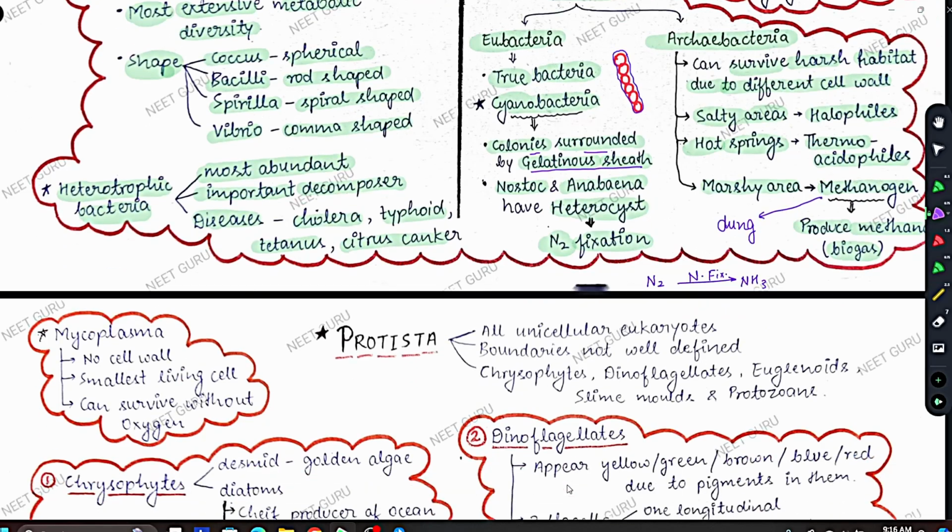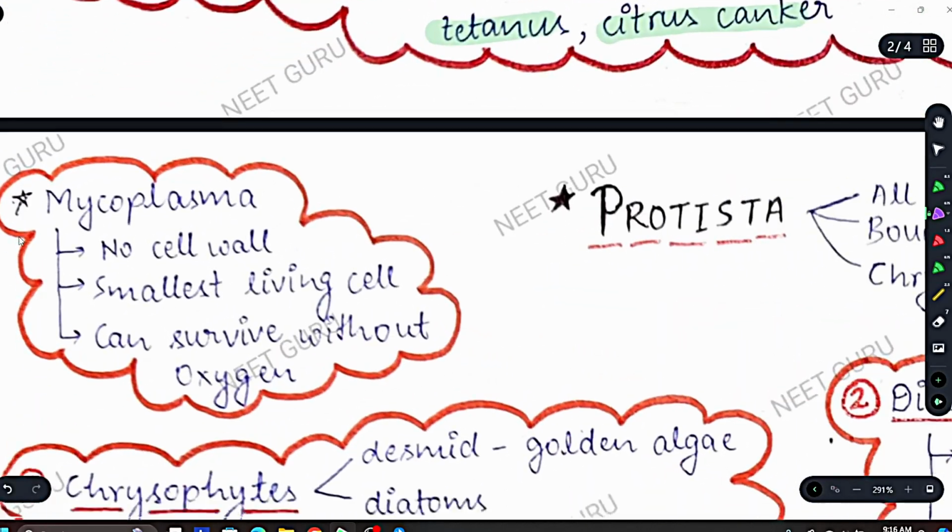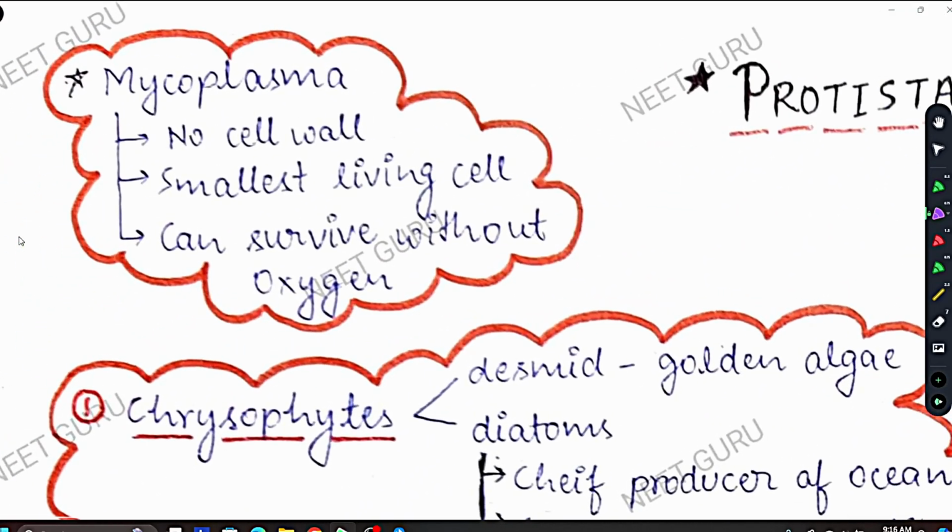And one thing, there is one bacteria remaining here, mycoplasma. Okay, you might see this is a little blurry. Mycoplasma. This is one more bacteria we have to study separately. Reason is this is special. Mycoplasma do not have any cell wall, no cell wall. However, all bacteria have cell wall except mycoplasma. Mycoplasma is the only bacteria that does not have any cell wall.